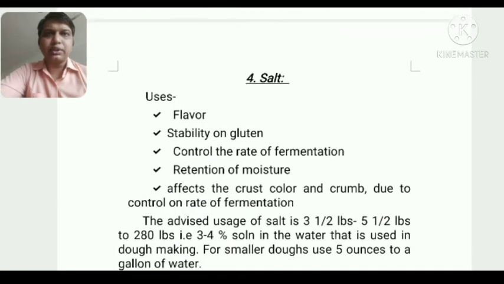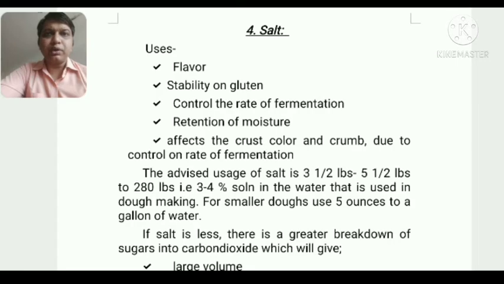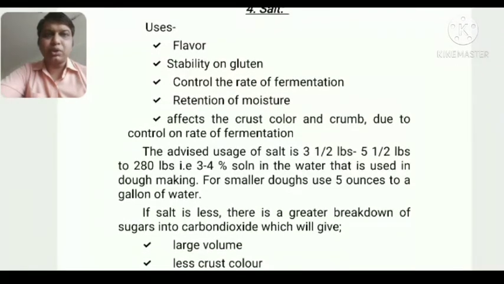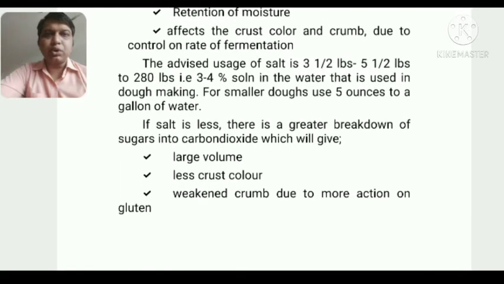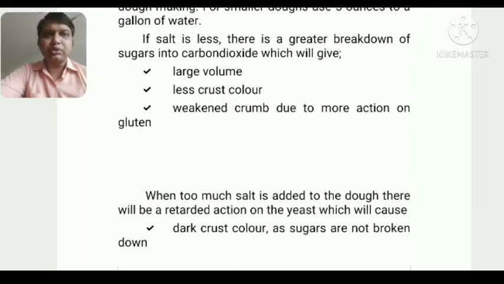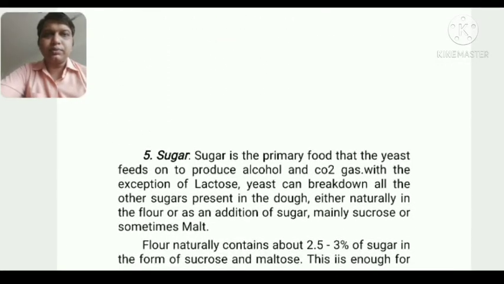These are the things. Then we have the fourth ingredient, salt. Salt is generally used to give flavor, stability to gluten, control the rate of fermentation, and retain moisture. So these are the uses of salt: large volume, less crust color, and weakened crumb due to more action on the gluten. This is the work of salt.